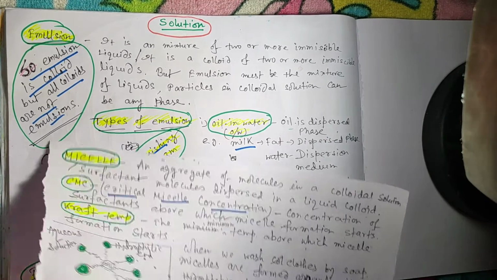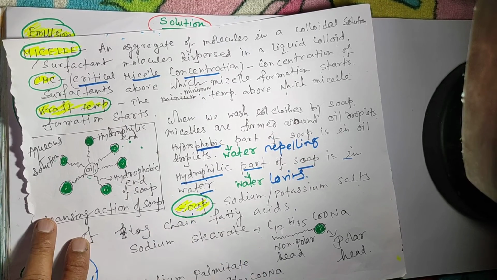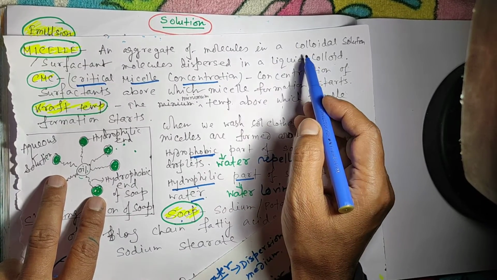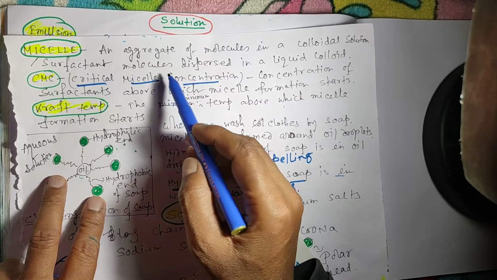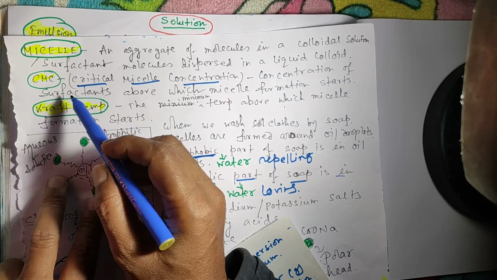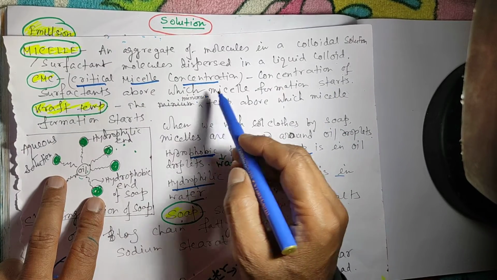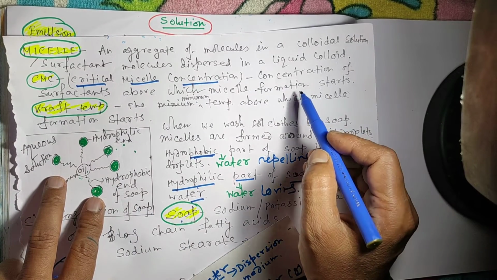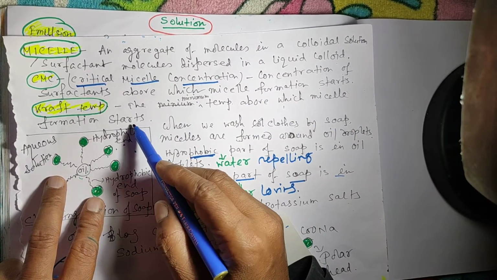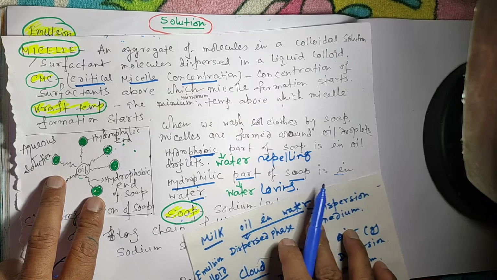Now I am going to discuss another, I think, very complicated topic, which is micelle. Micelle, what is micelle? Micelle is an aggregate of molecules in a colloidal solution, or surfactant molecules dispersed in a liquid colloid. There are two important terms. There is CMC, critical micelle concentration. This is the concentration of surfactants above which micelle formation starts. Another one is Kraft temperature, the minimum temperature above which micelle formation starts. Okay, so what is micelle formation?